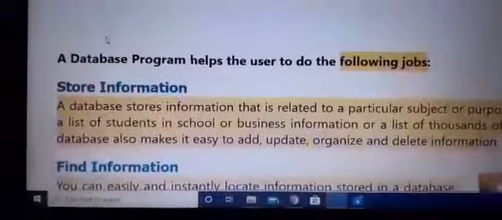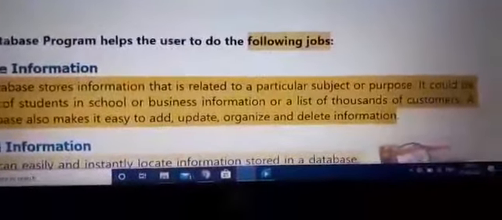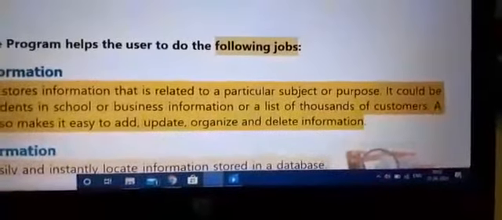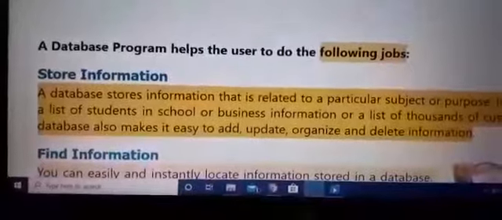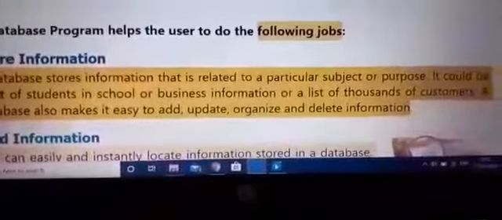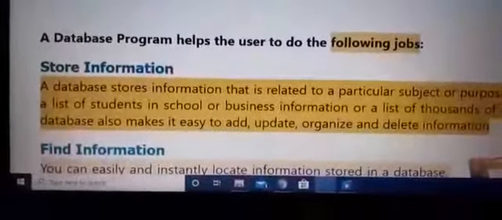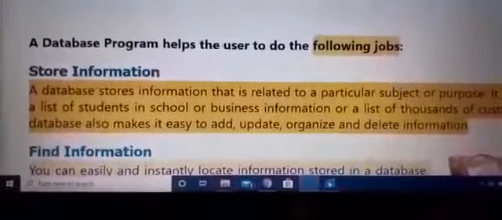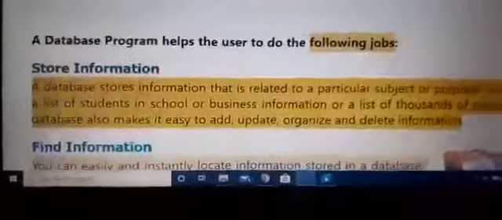A database program helps the user to do the following jobs. First job is store information. A database stores information that is related to a particular subject or purpose. It could be a list of students in school or business information or a list of thousands of customers. A database also makes it easy to add, update, organize and delete information.